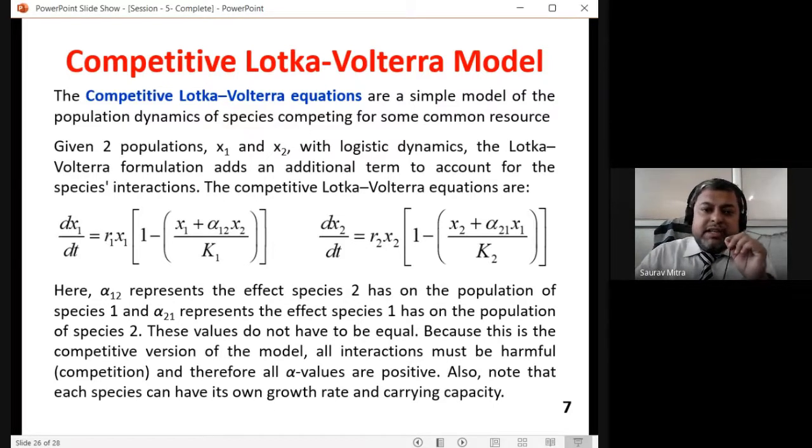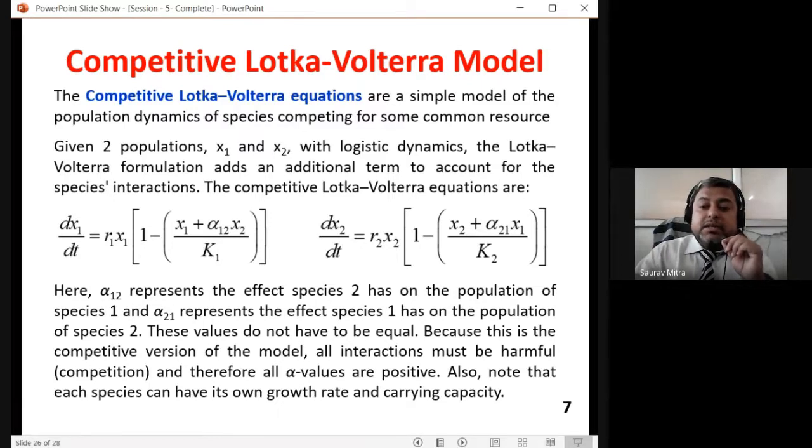The model equations are given: dx1/dt equals r1 x1 times (1 minus (x1 plus alpha 12 x2) by k1). And for the second, it is r2 x2 times (1 minus (x2 plus alpha 21 x1) by k2). Alpha 12 means interaction of 1 with 2, and alpha 21 means interaction of the second species with 1. Alpha 12 represents the effect that species 2 has on the population of species 1, and alpha 21 represents the effect that species 1 has on the population of species 2. So alpha mainly is the effect. These values do not have to be equal; it is not necessary that every time they have to be equal.